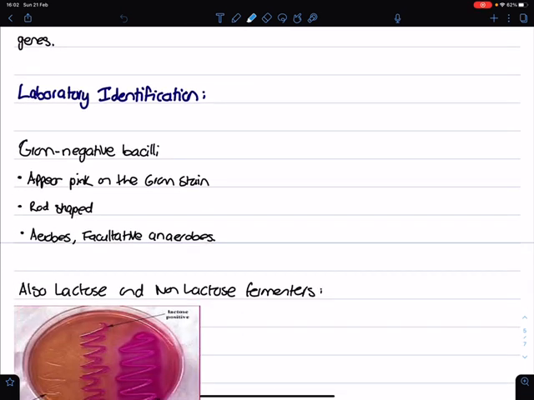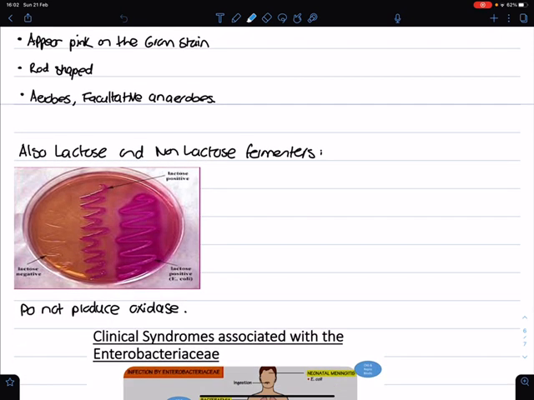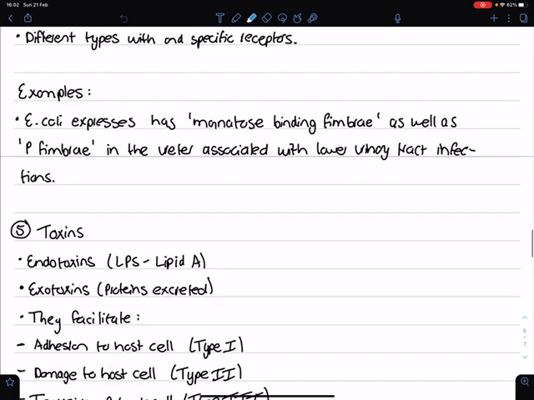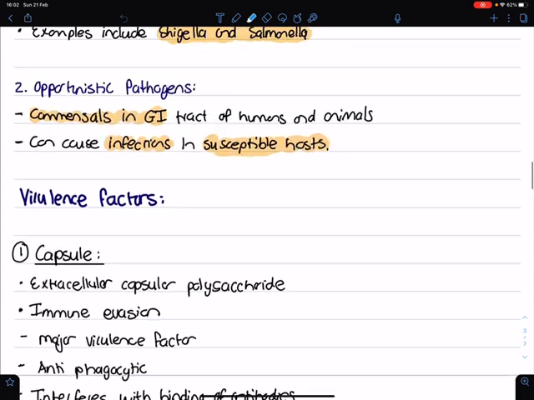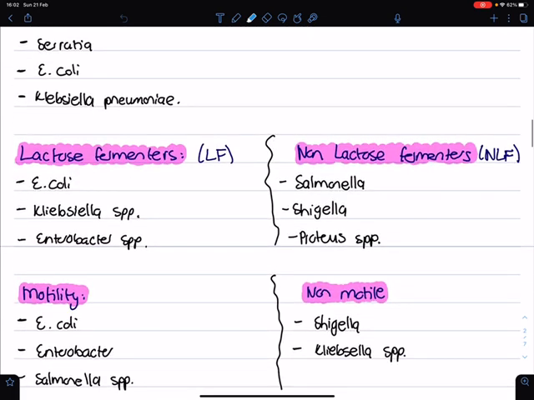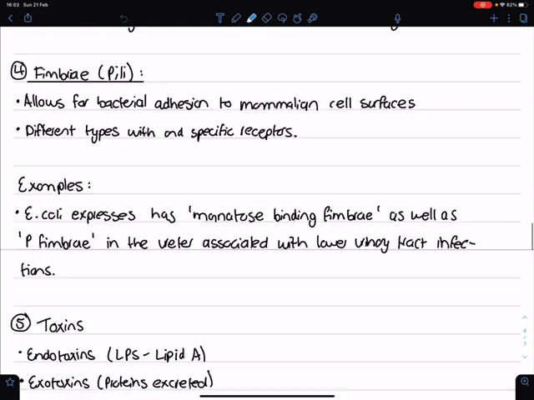Then laboratory identification. So of course it's a gram-negative bacteria, so the bacteria will appear pink. It's bacilli, so it's rod-shaped, and they are aerobes but also facultative anaerobes. And then also you get lactose and non-lactose fermenters. The lactose fermenters were E. coli, Klebsiella, and Enterobacter, whereas the non-lactose fermenters were Salmonella, Shigella, and Proteus.